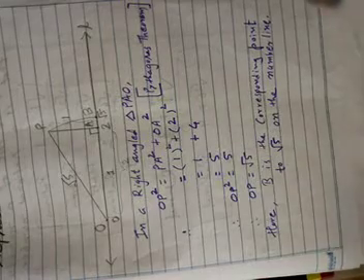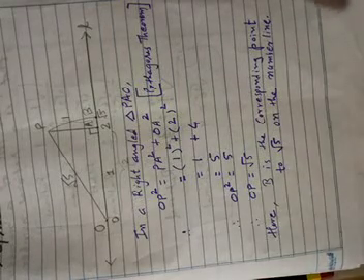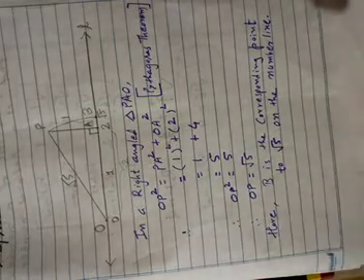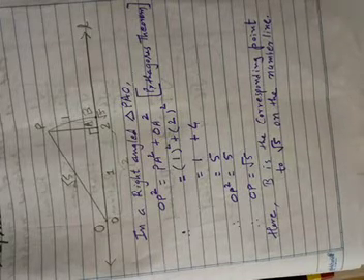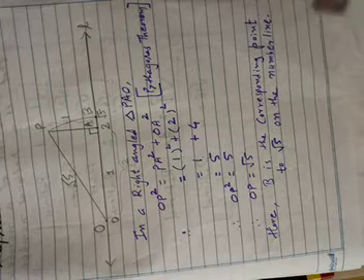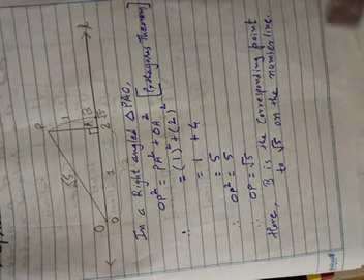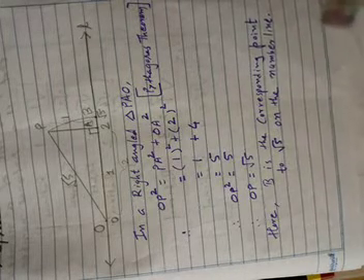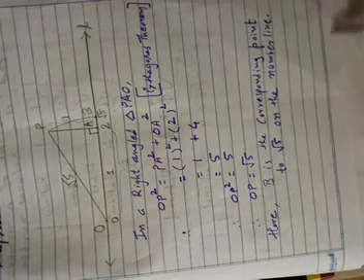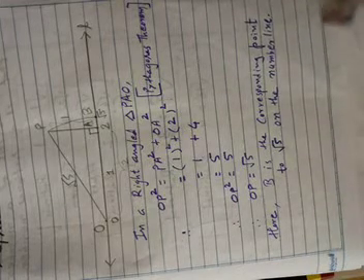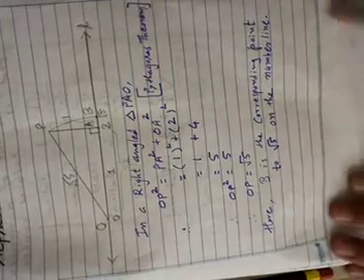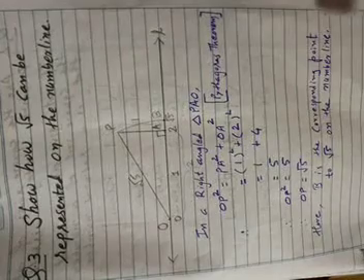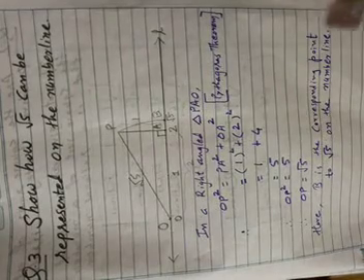So dear student, this way you can find root 7, root 17 directly by this method. Otherwise, we know very well, step by step, if you want to get root 2, root 3, root 4, root 5, root 6 continuously we can get, but directly if we want we can use this method. Again you can see, the question was to locate root 5 on the number line.